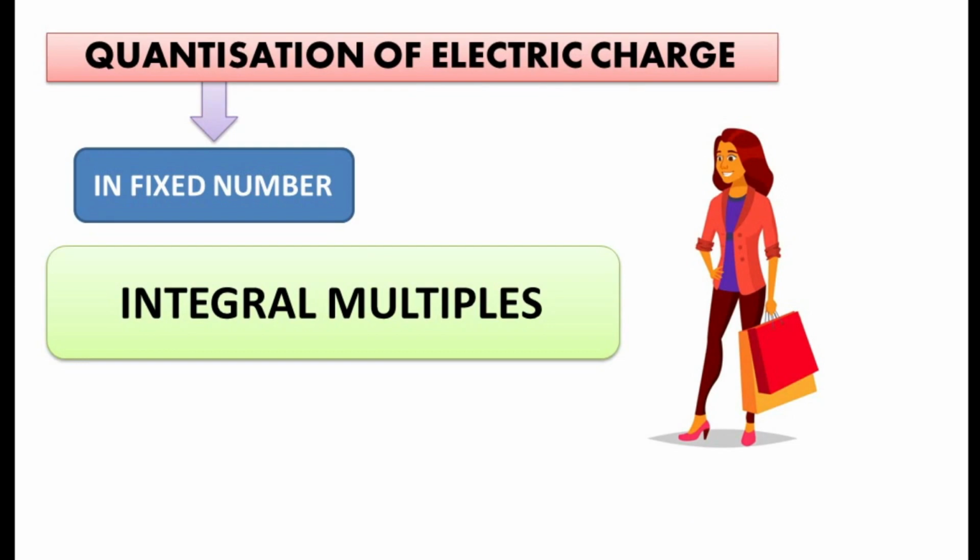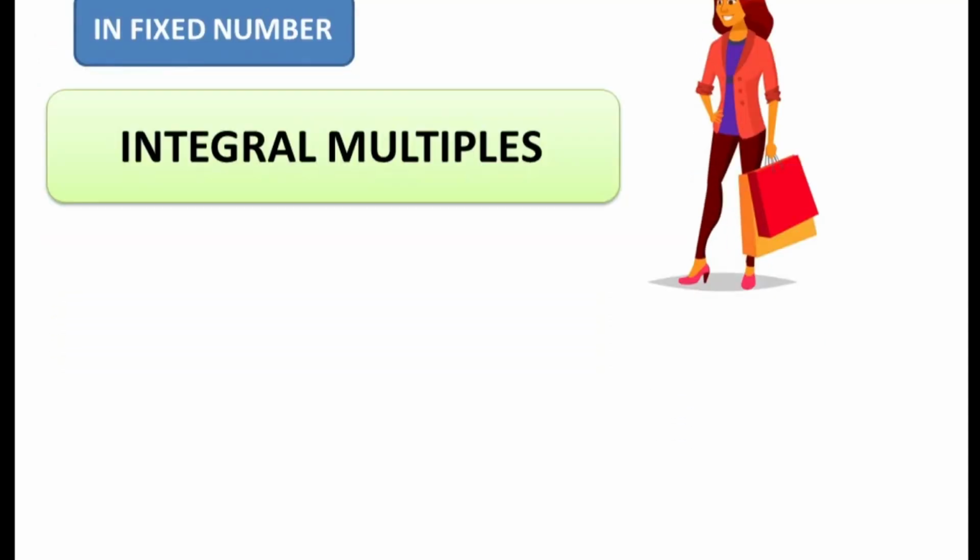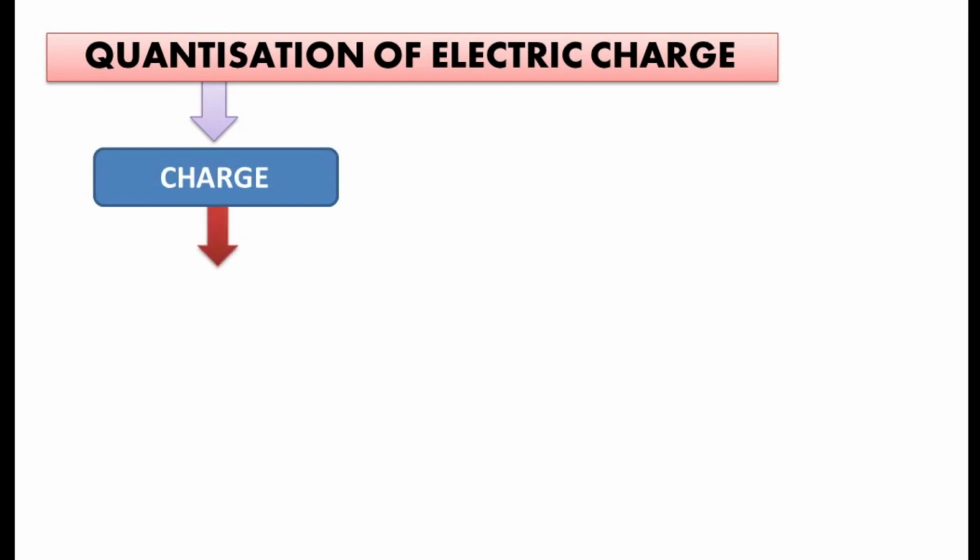Charges given out or absorbed can be 1, 2, 3, etc. but cannot be half, 1.5, etc. So what is quantized here? Quantization of what? Quantization of electric charge. Now what kind of charge is quantized? Very important.